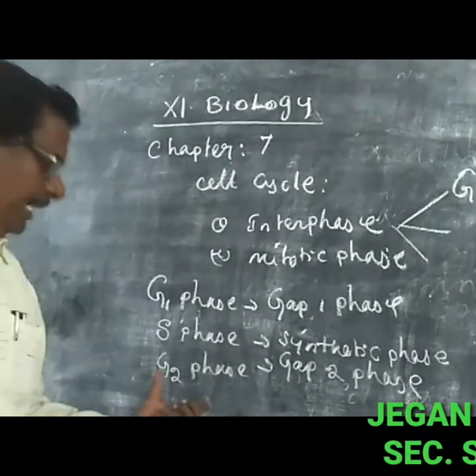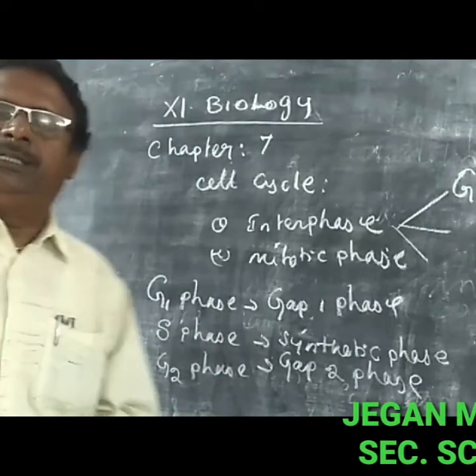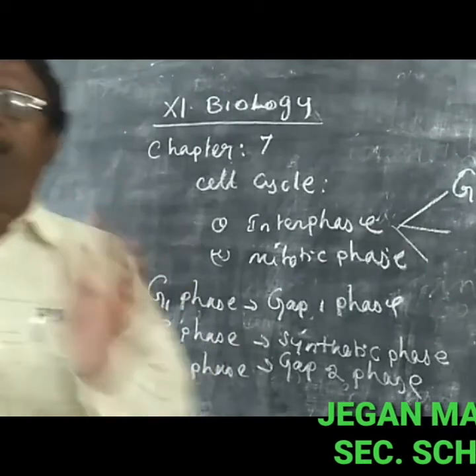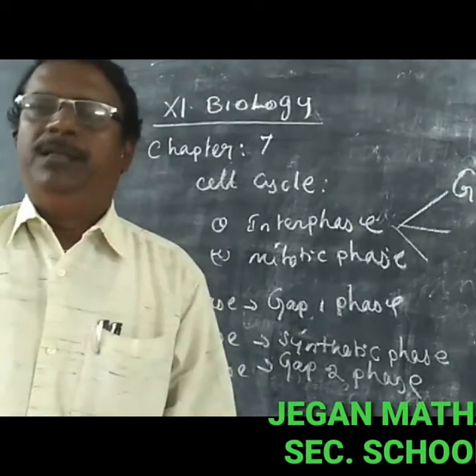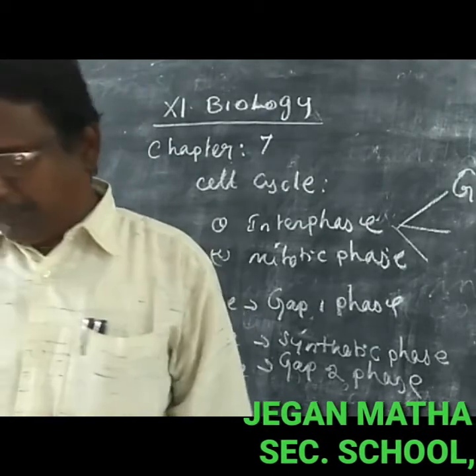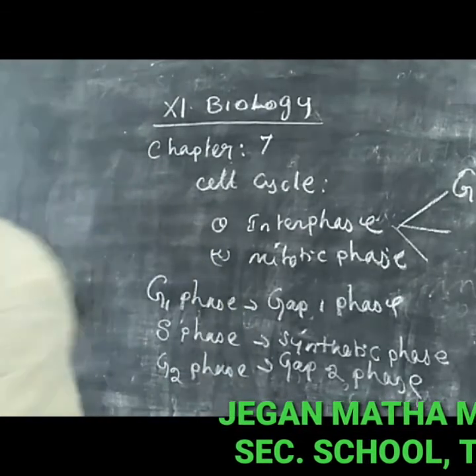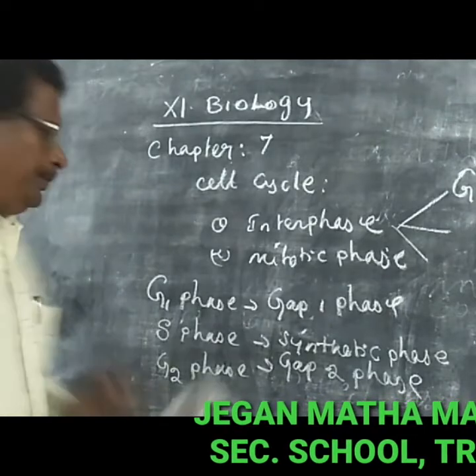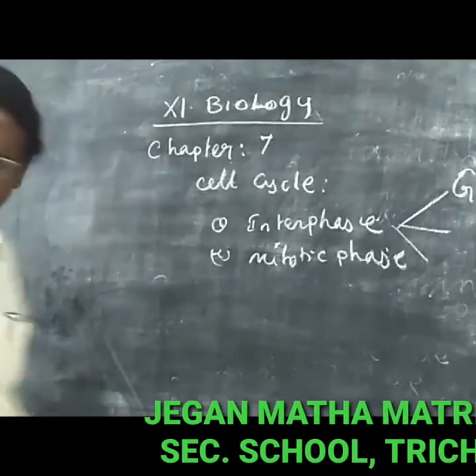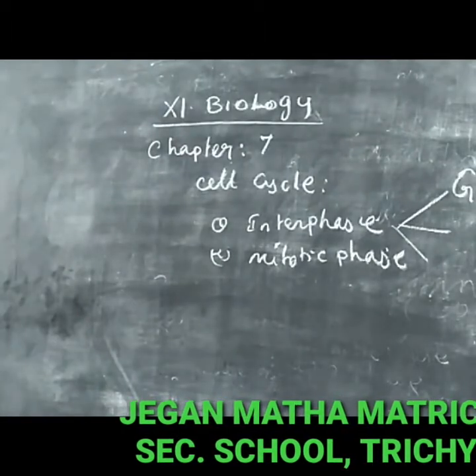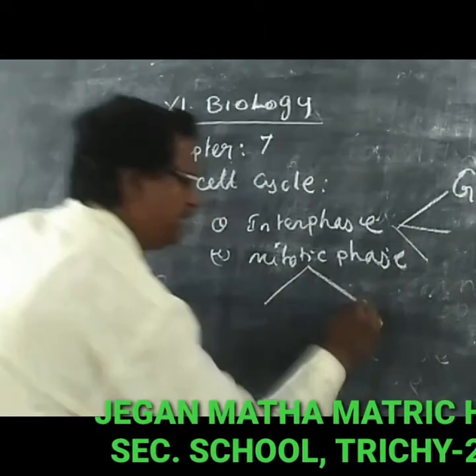Then the G2 phase. The cell has now been well prepared for mitotic cell division. What is the meaning of mitotic cell division? Mitotic cell division means the division of the cells. Mitotic cell division also occurs in two phases.